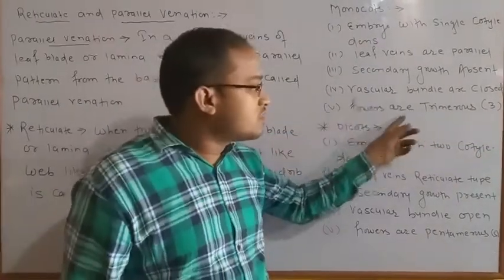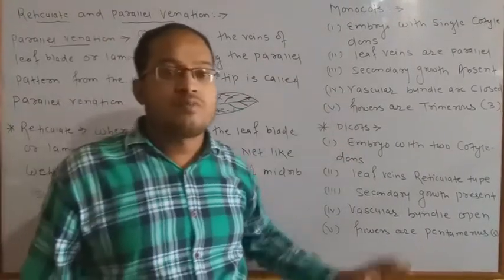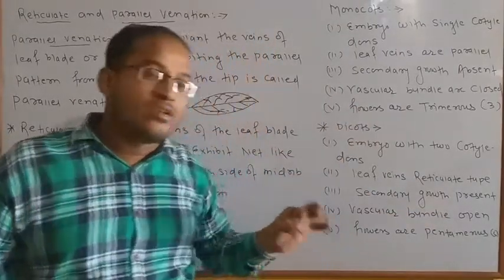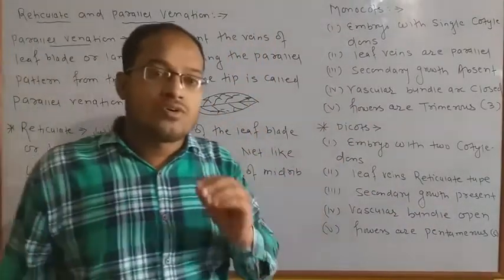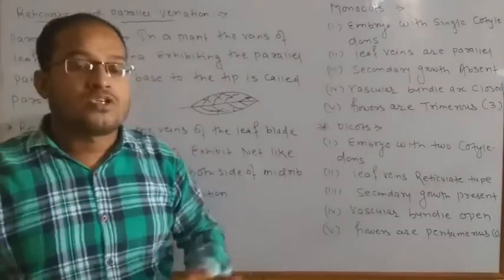Okay, so this is your third homework. You have to write down the 5 differences between monocotyledons and dicotyledons after the completion of class, and you all have to send me your notes on my personal WhatsApp. Till then, your algae chapter is totally completed.